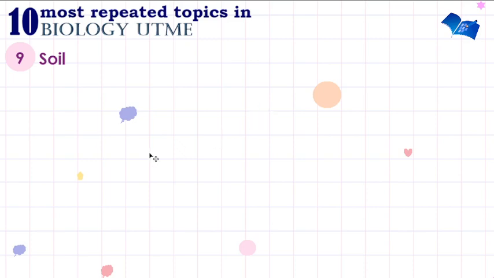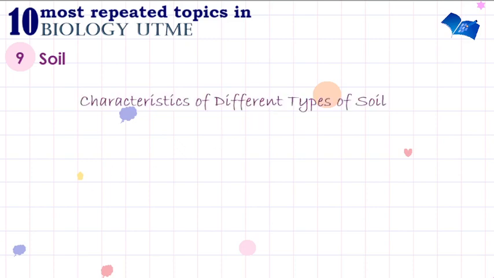Under soil, you need to know the characteristics of different types of soil. You need to know characteristics of loamy soil, clayey soil, and sandy soil. These characteristics are very important. You need to know the soil structure, how porous each of these different types of soil is, the capillarity of the soil, and the humus content of the soil. The humus content will tell you which one is better for growth of plants.